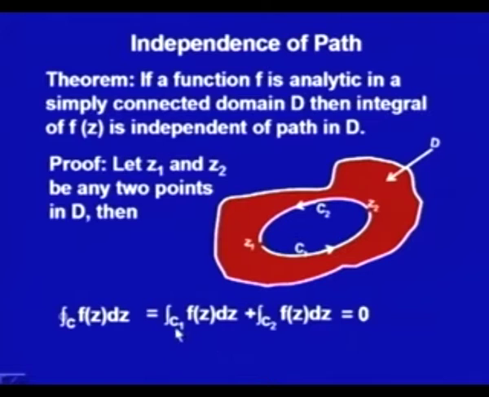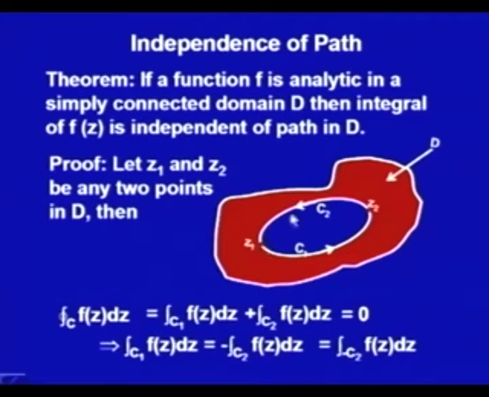Now, from here the integral over c1 of f z d z should be minus the integral over c2 of f z d z. Now, if I take the sense reversal property, then minus the integral along c2 could be given as the integral along minus c2. So, the integral on the path c1 is the same as the integral on the path minus c2.